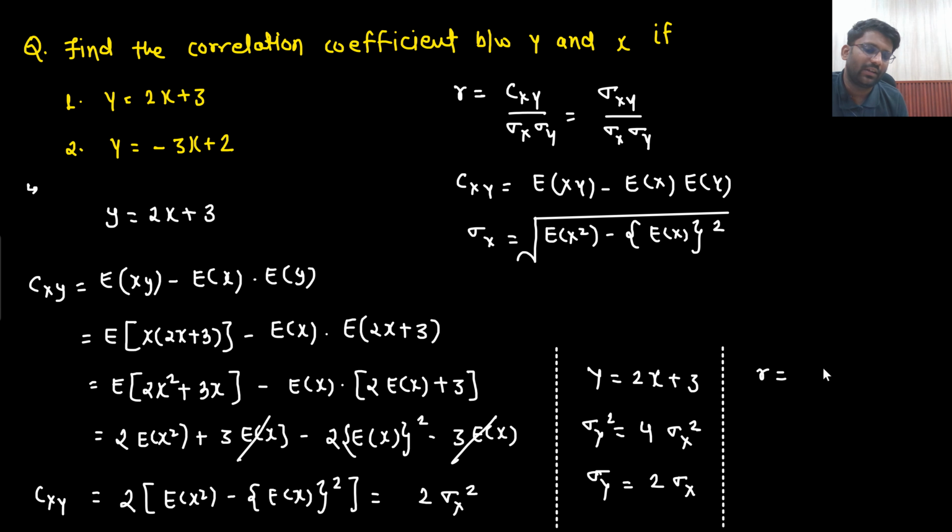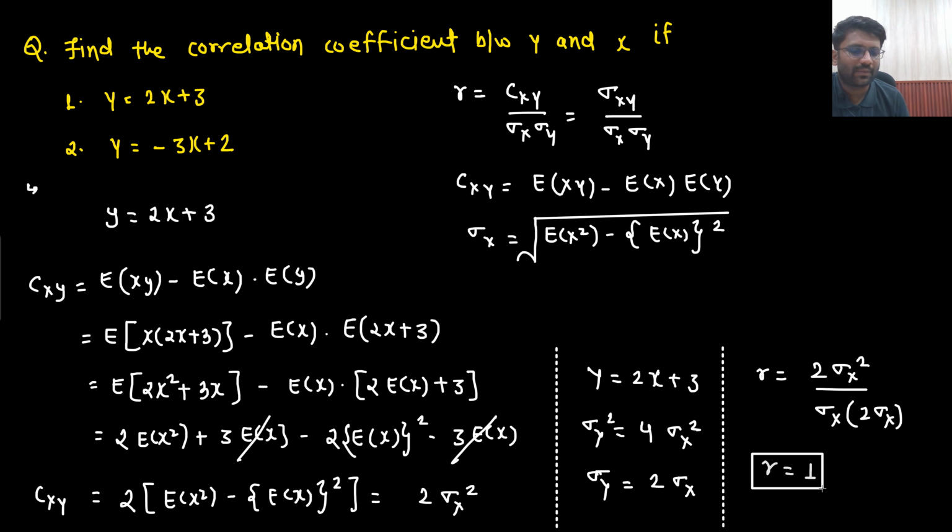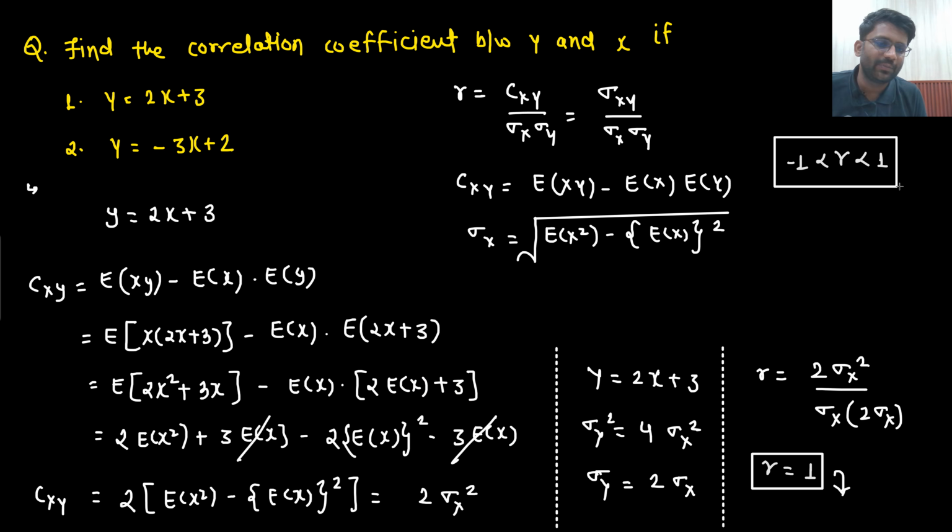The correlation coefficient that you are getting, sigma xy, is coming out to be 2 sigma x square divided by, in place of sigma x I am putting sigma x only, in place of sigma y I am putting 2 sigma x. Sorry, 2 sigma x. So what you are getting? That is 1, and it is known as perfect correlation. If you remember, what could be the possible value of correlation coefficient? Correlation coefficient will always be between -1 to 1 only. So it is known as perfect correlation.